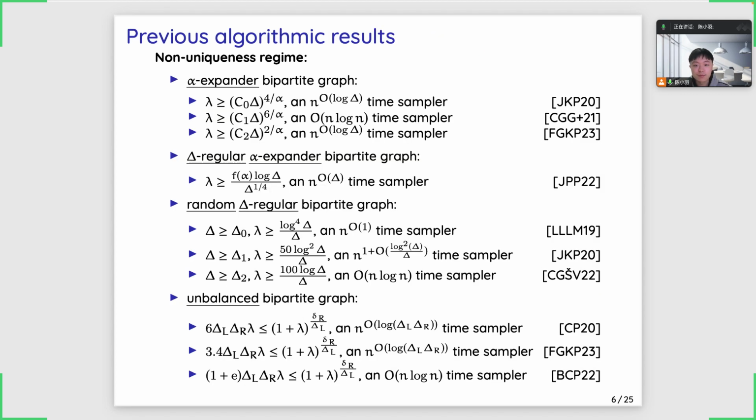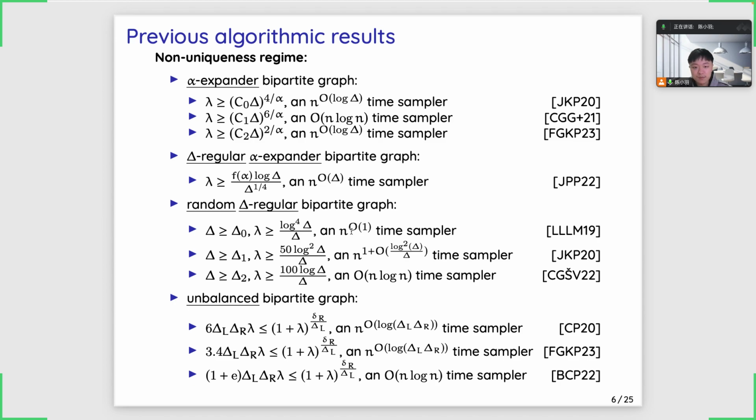There are many previous works that attack this problem, trying to give efficient algorithms. These works could be separated into two types. The first type is the algorithms that work in the non-uniqueness regime. This type of algorithm often needs special requirements on the bipartite graph. For example, they may need the graph to be an expander, regular, random, or unbalanced.